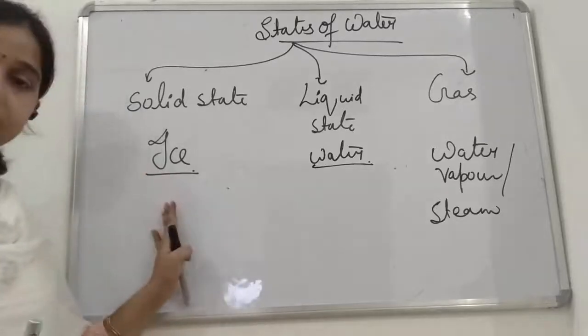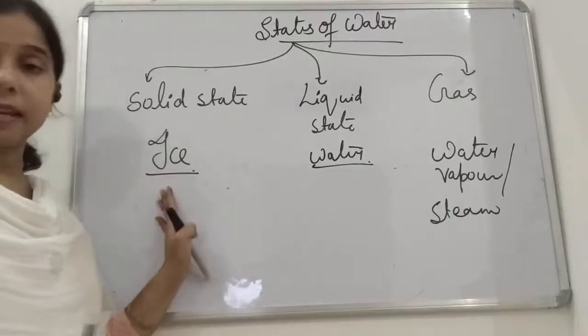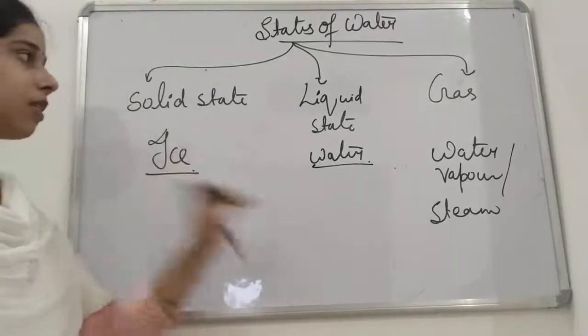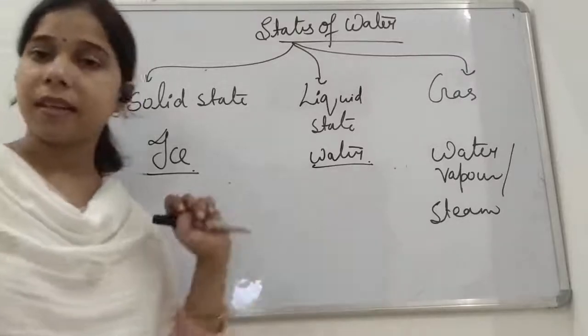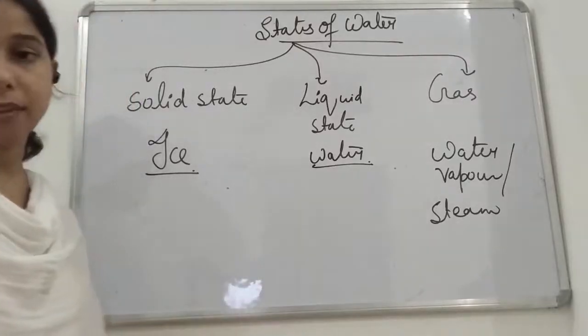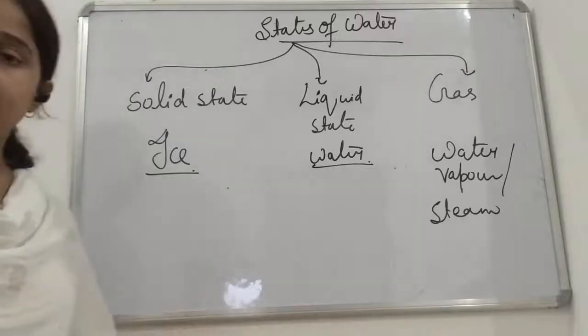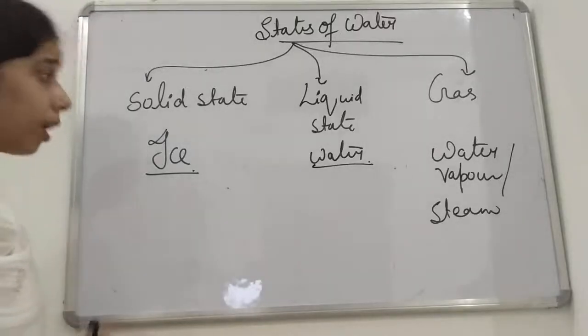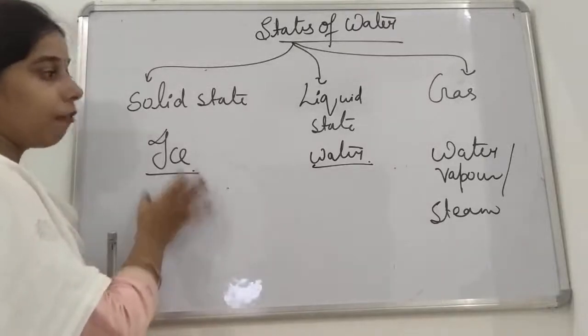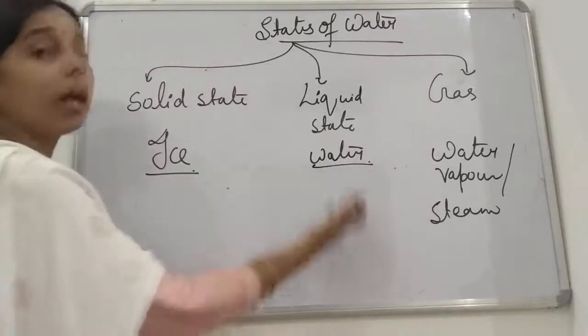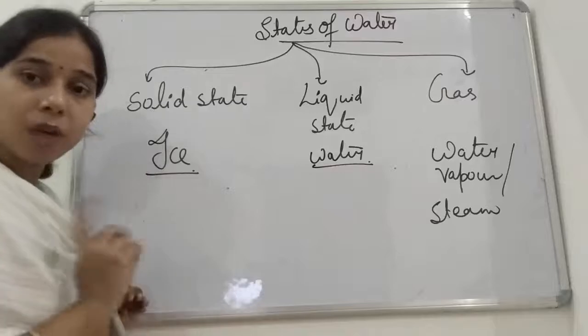So it can exist as ice, which is a solid state, as water, which is a liquid state, as well as steam or water vapor, which is a gaseous state. You can see, students, that we can convert one form of water to another very easily.